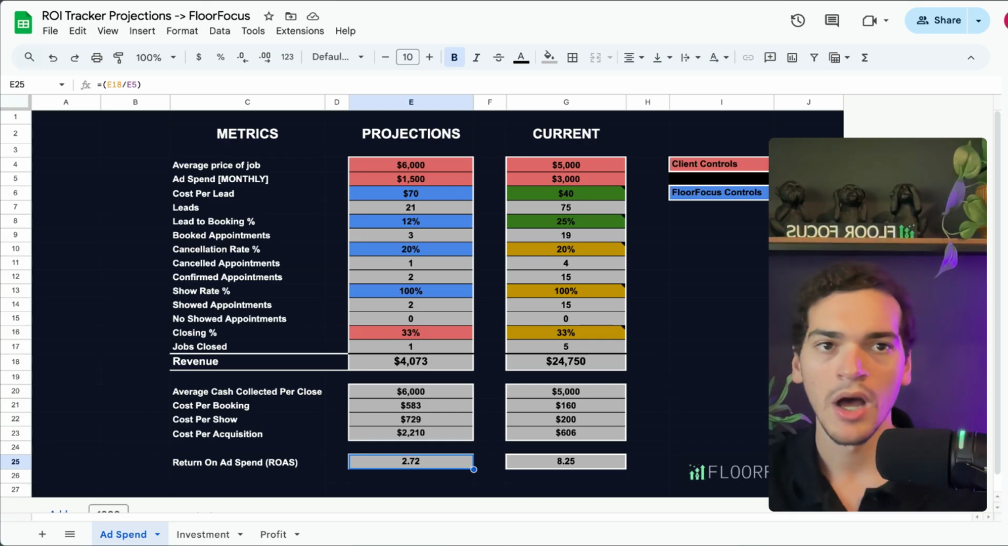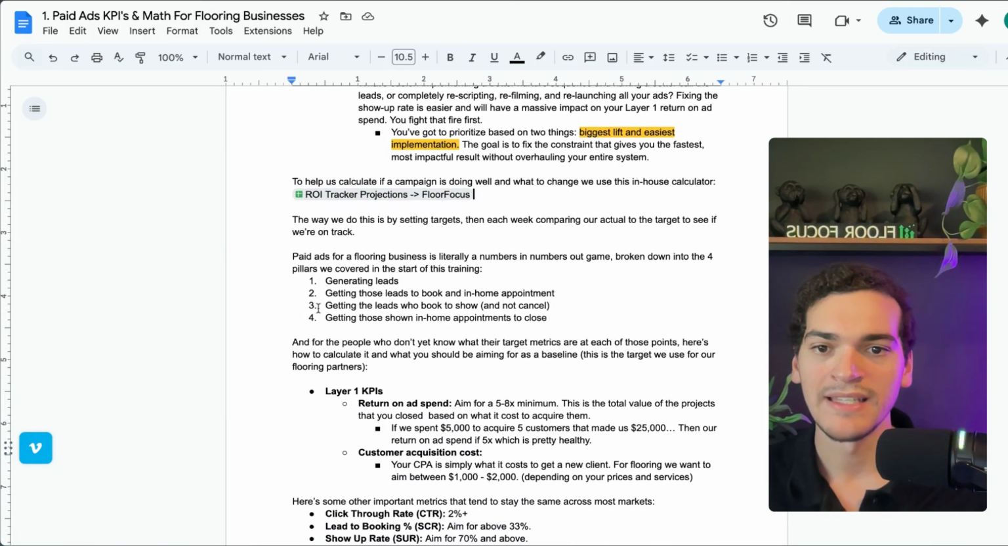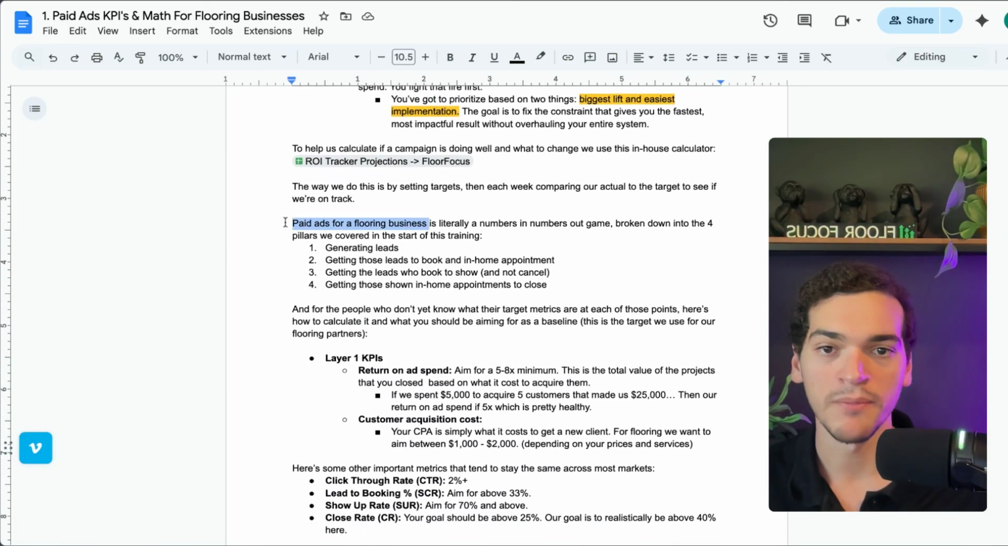But just to keep going in here, this basically means that paid ads for a flooring business is literally a numbers in and numbers out game. It's broken down into 4 pillars that we cover in the start of this training, right? It's generating leads, getting those leads to book an in-home appointment, getting the leads who book to show up and not cancel, and then getting those shown appointments to close.